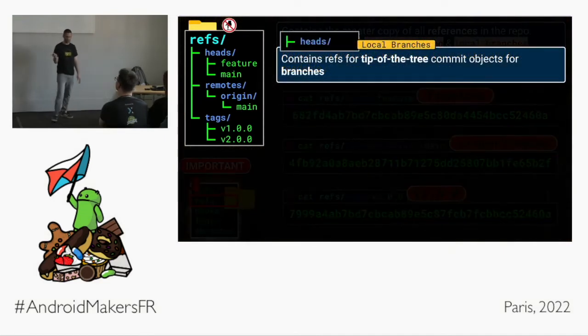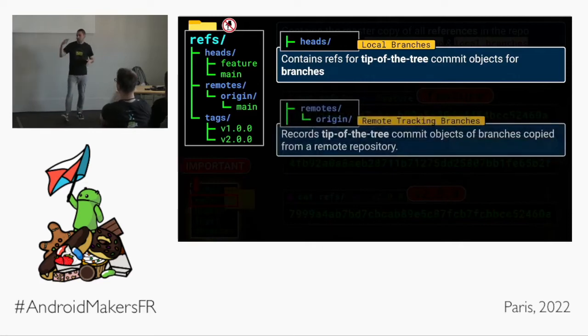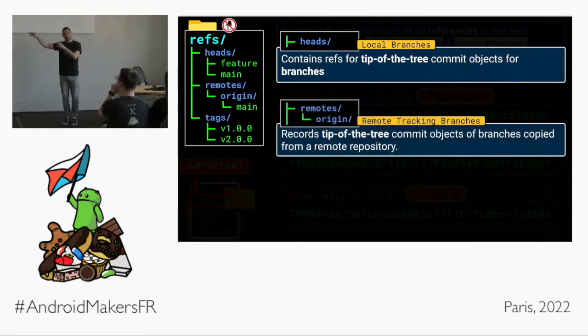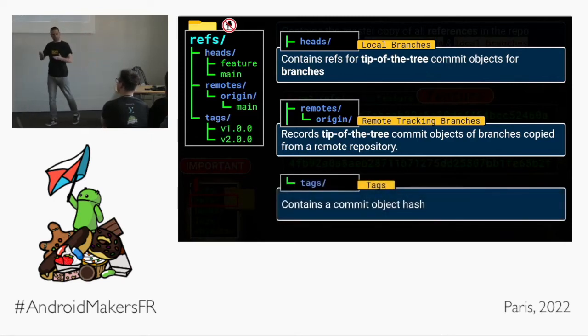Let's look at the folder structure in this refs folder. The heads folder is for our local branches, the things that are on our machines. They contain tip of the tree commits for branches, so the commit that's at the top of the branch. The remotes folder is the same, but for the remote tracking branches. And remember, we can have multiple remotes in our Git repository. Origin is the default nickname for the server, but we could have others, like my other server or my secret stash repository, and you'd have those folders in there. And of course, we have tags, which point directly to Git commit objects. That's version 1 right there. That's version 2. Hopefully it makes sense.